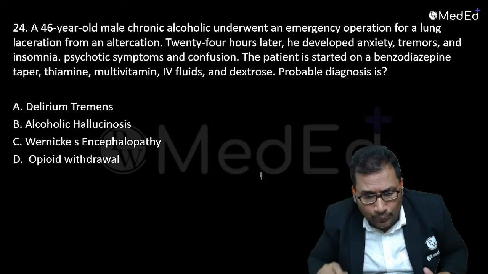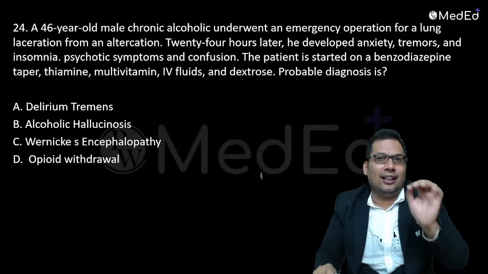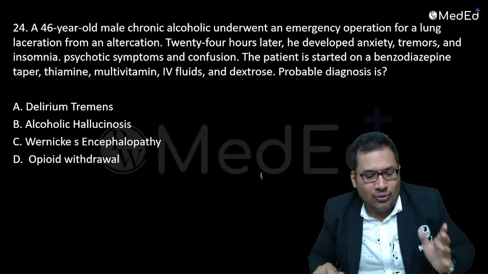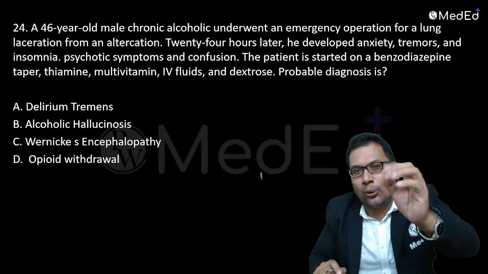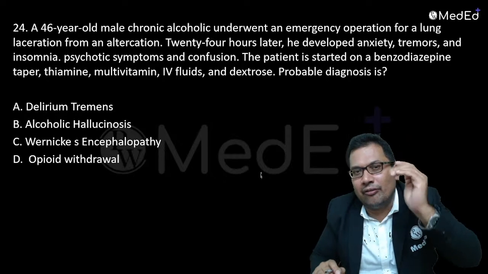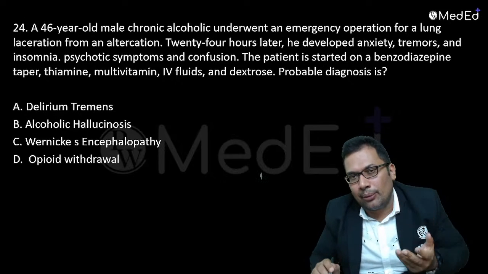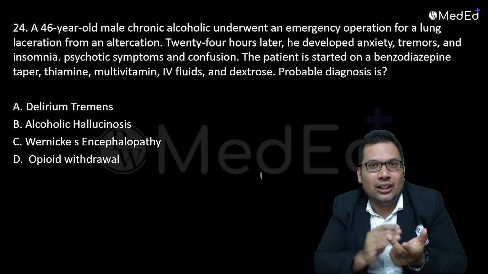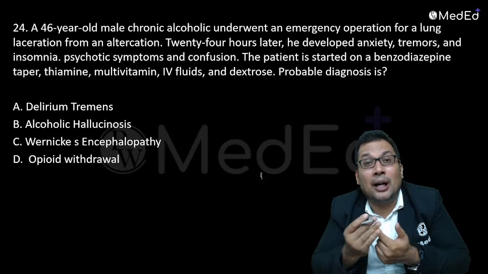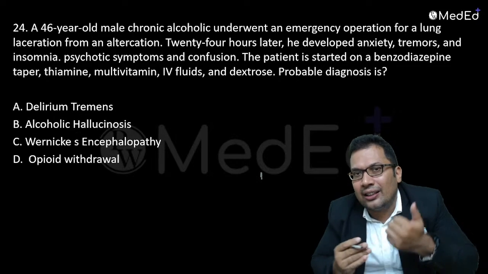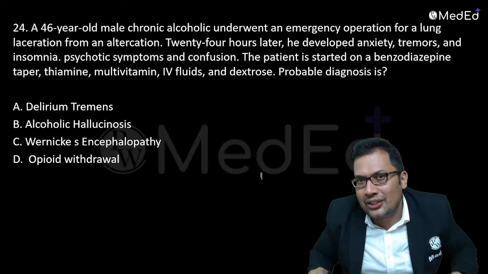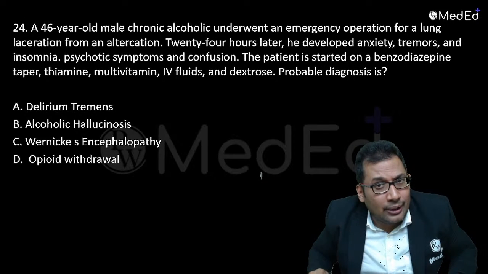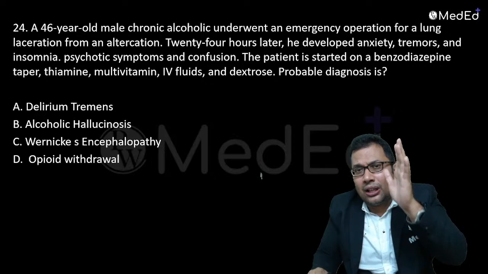Now we are talking about question 24, again your INI-SET question. A very commonly asked topic in your exam is alcoholism. What are the syndromes of alcoholism? Questions can come from DT, delirium tremens, Wernicke encephalopathy, Korsakoff psychosis, Marchiafava-Bignami syndrome, or legal aspects of alcoholism. Frequently asked, like Widmark formula and the legal limit of alcohol can be asked. So here is the question about alcoholism.